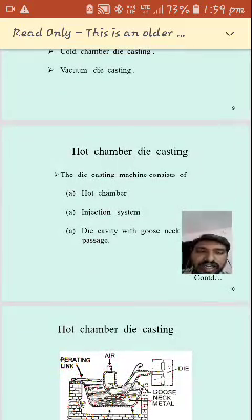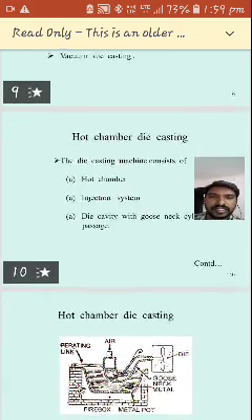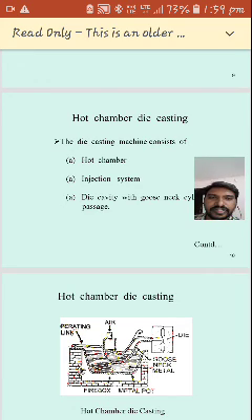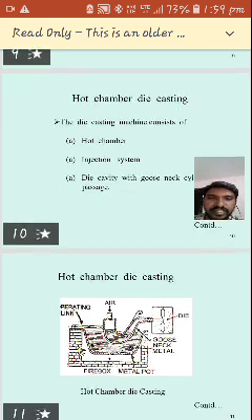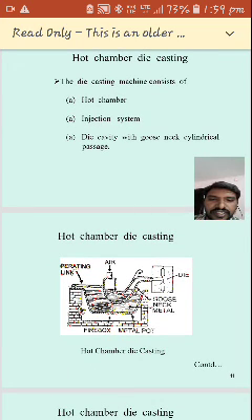Hard chamber die casting. The die casting machine consists of three major parts. One is the hard chamber, the second is the injection system, and the third is the die cavity with gooseneck cylindrical passage. Here we are able to see the hard chamber die casting figure. Here we have a gooseneck metal pipe.